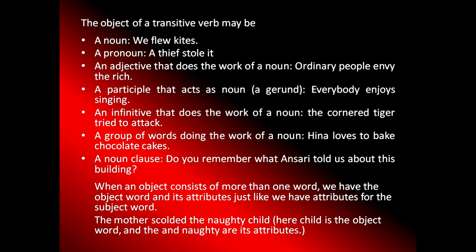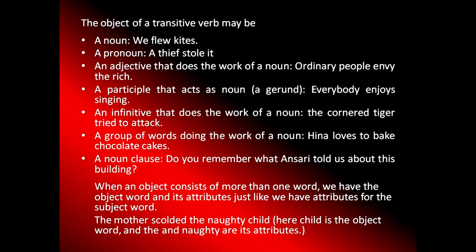Next one. What can be an object? Let's see. An adjective that does the work of a noun. An example is, ordinary people envy the rich. Envy means to feel jealous of someone. Ordinary, we knew, poor also, middle class also, and the rich class also. So here, ordinary people envy the rich. Ordinary people envy whom? The rich. So the rich is a class, and so it is an adjective which does the work of a noun.